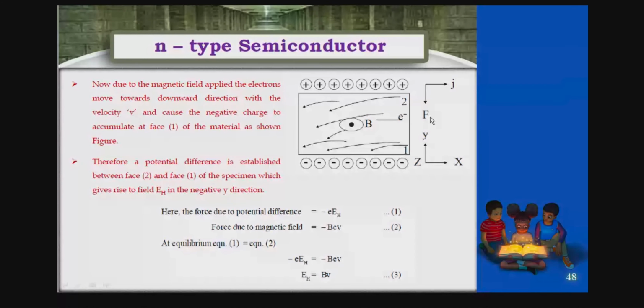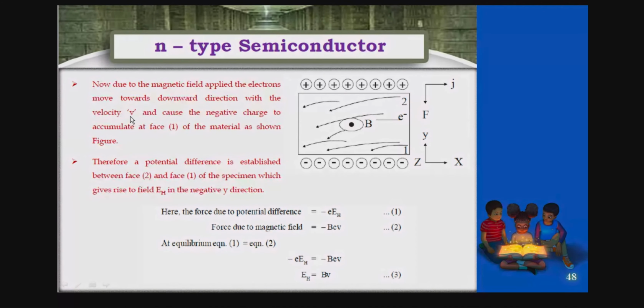So what is the direction of electrons? That is right to left along the x direction. So as electrons are moving from right to left, due to the applied magnetic field, they come downwards. You can see the arrows coming downwards. Why? Because the electrons experience a magnetic force, so they are always pulled in the downward direction. Because in the z direction you have the magnetic field. That's why you see here the arrow showing the z direction.